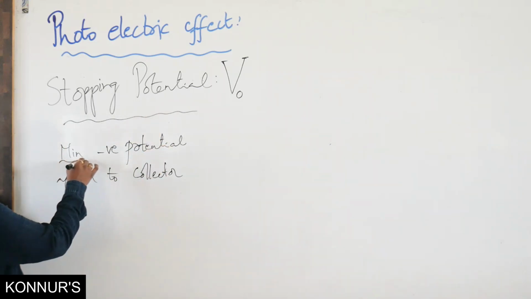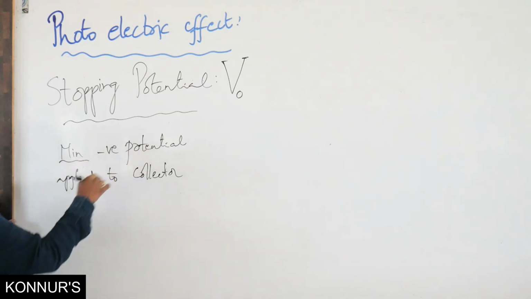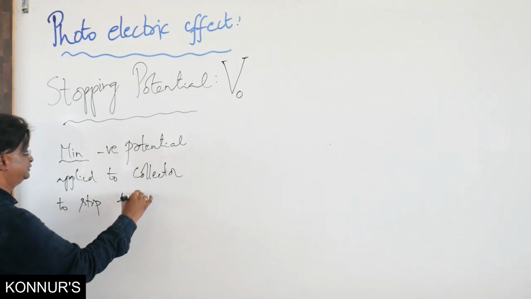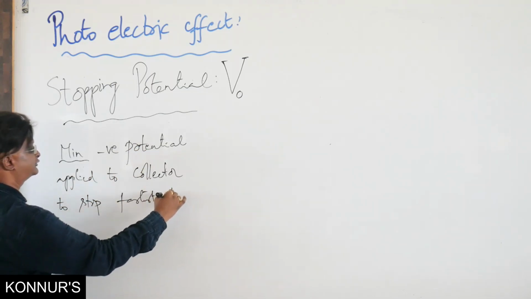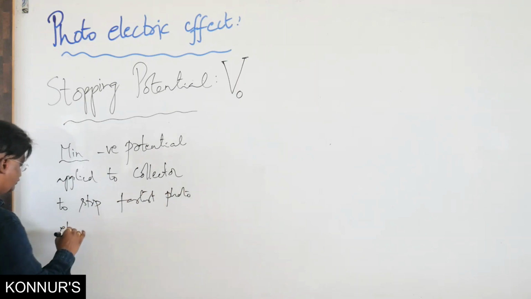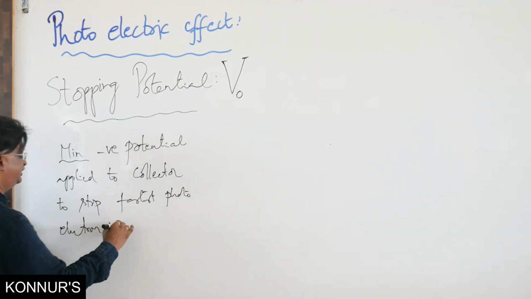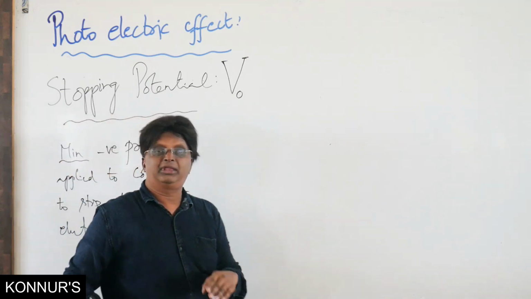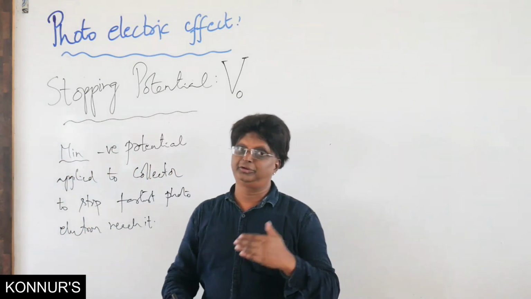The minimum negative potential applied to the collector to stop the fastest photoelectron reaching it, that means the collector. We said that whenever photoelectrons are there, they have kinetic energy from 0 to maximum.